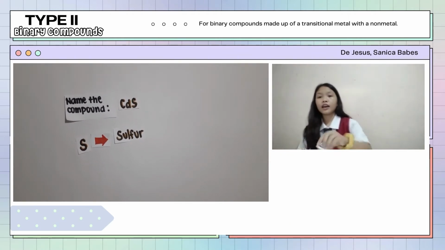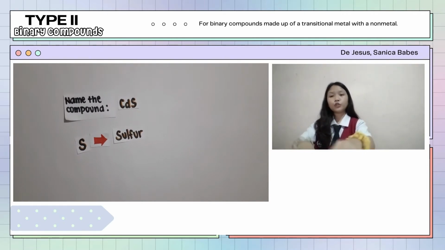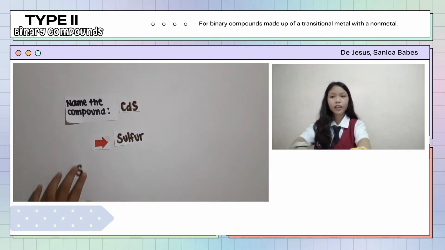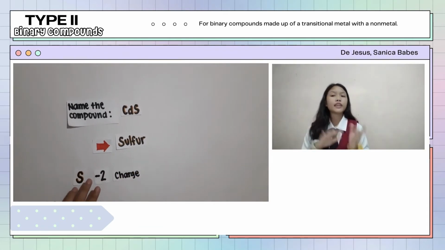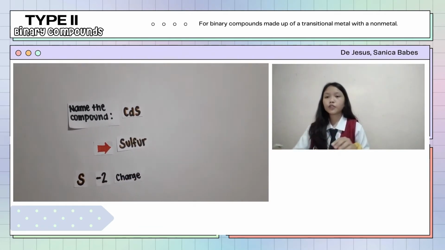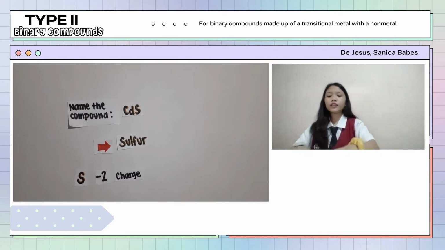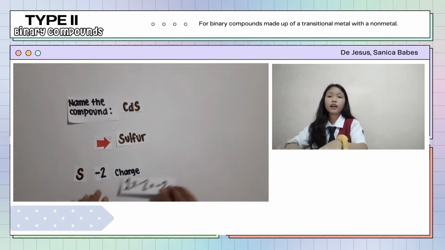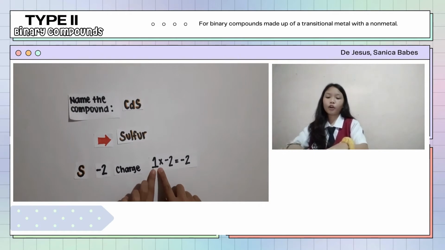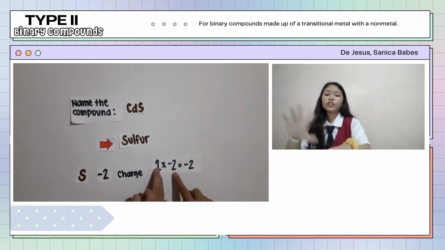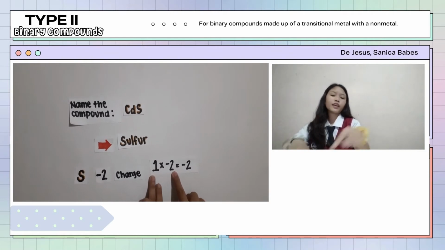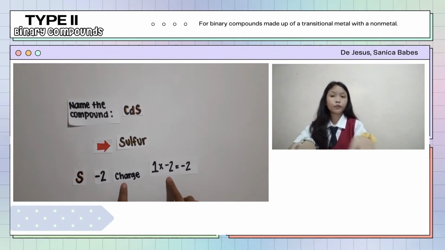S has a negative 2 charge. Multiply the charge to the number of atoms present of the sulfur. So, 1 is the number of atoms times -2, which is the charge. So 1 times -2 is equal to -2.